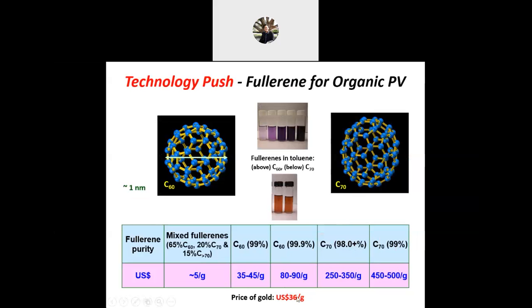If you look here, the price is much more expensive than the price of gold when compared by purity. The mixture is $5 per gram, but in terms of purity, C70 at 99% is 450 to 500 US dollars per gram, which is very expensive. This is very new, so this is what we call technology push that we can market.